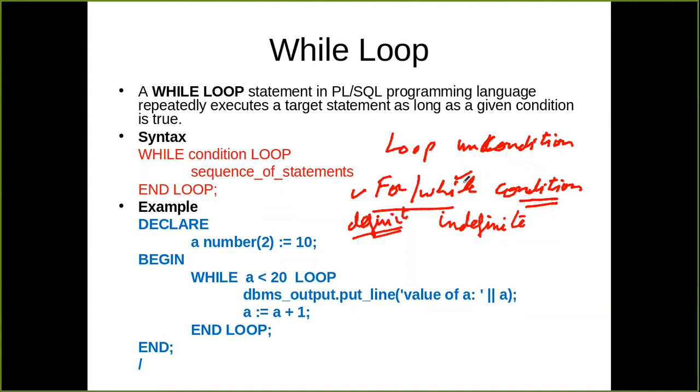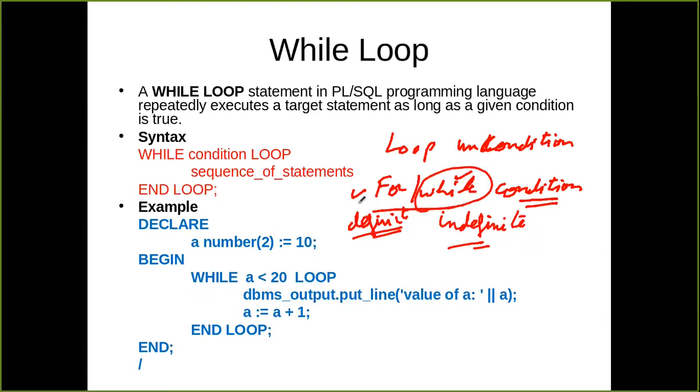Definite and indefinite. For example, when we ask the user whether he wants to play a game or not, for how many times the user will enter yes, we cannot decide in advance. So it is an indefinite case. Similarly, for how many times the user will enter a wrong password, we cannot define in advance. So that is again an indefinite case. So an indefinite case is where we don't know in advance how many times the loop will be executed. It may take one iteration, three times, five times, and so on. It all depends upon the action of the user. So in those places we use the while loop.